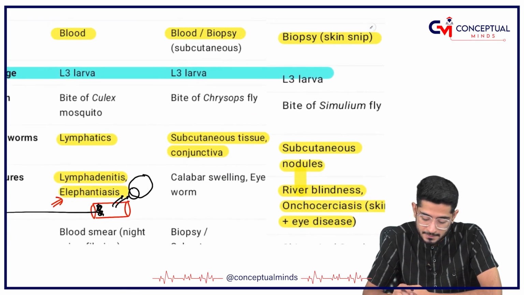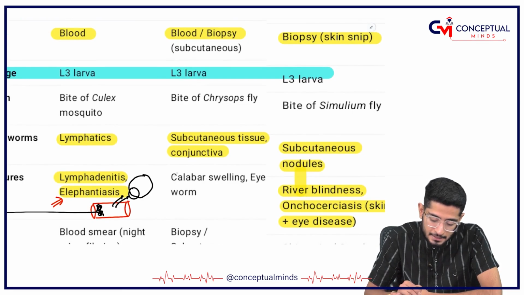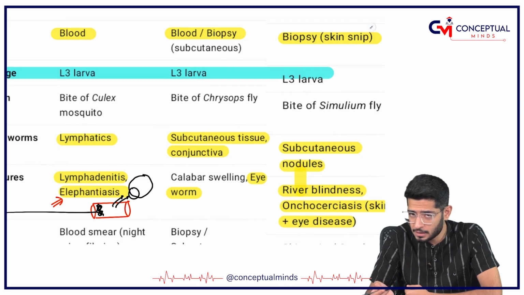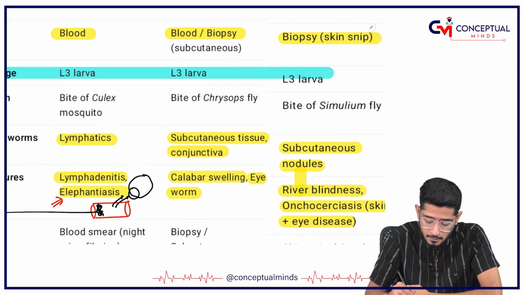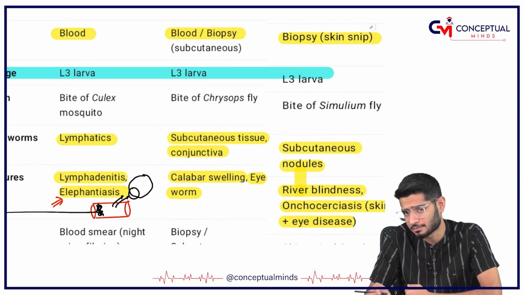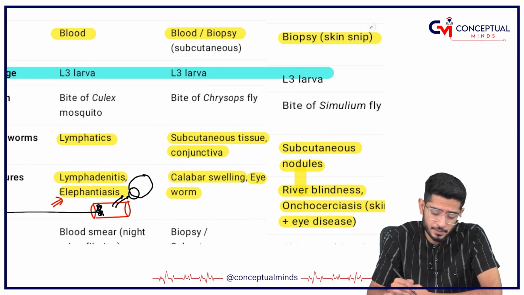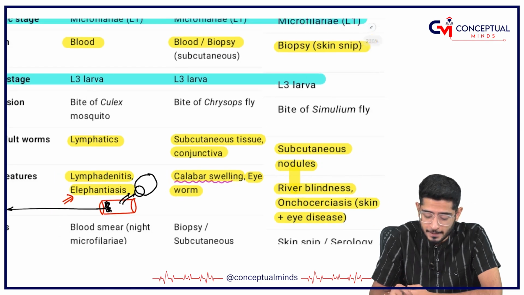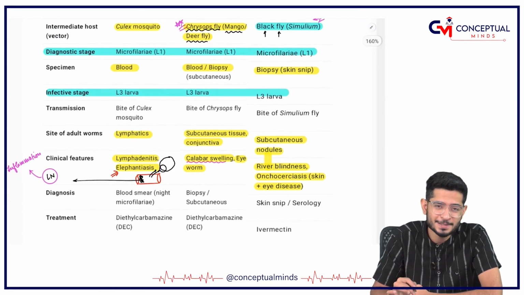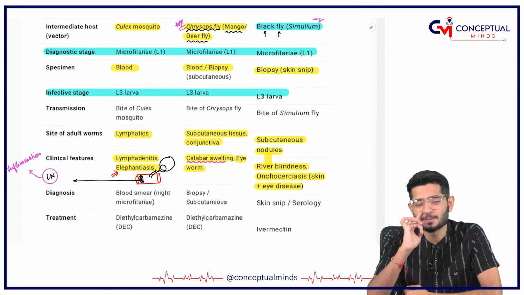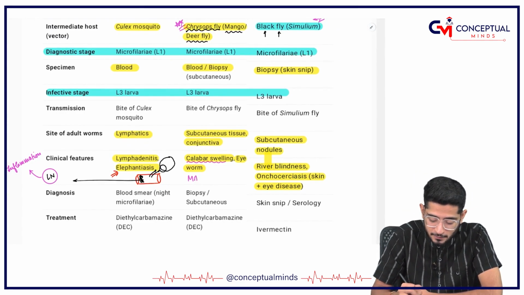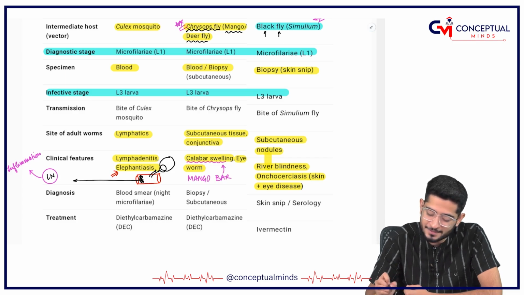Whereas my dear friends, please understand that Loa loa is the eye worm, because conjunctivitis is going to be there in Loa loa. It is also responsible for causing the Calabar swelling. Now how I used to remember was, because Loa loa was being transmitted by the mango fly, one of my favorite ice creams was a mango bar. So Calabar and mango bar coming together.